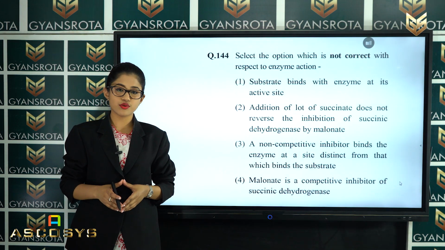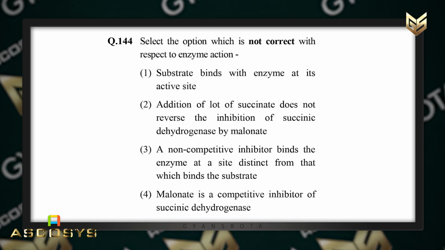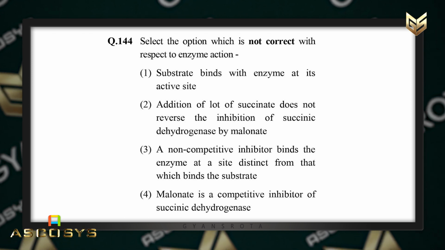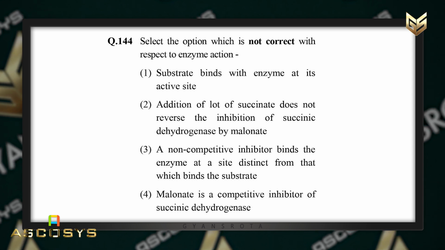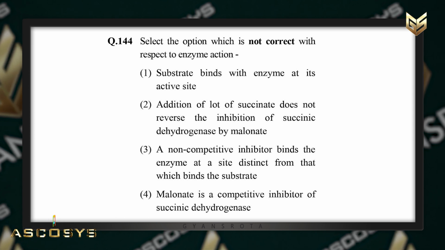Now the next question is question number 144. Select the option which is not correct with respect to enzyme action. First is substrate binds with enzyme at its active site. Second is addition of a lot of succinate does not reverse the inhibition of succinic dehydrogenase by malonate. Third is a non-competitive inhibitor binds the enzyme at a site distinct from that which binds the substrate. Fourth is malonate is a competitive inhibitor of the enzyme succinic dehydrogenase.